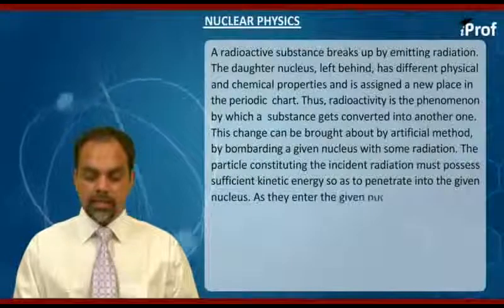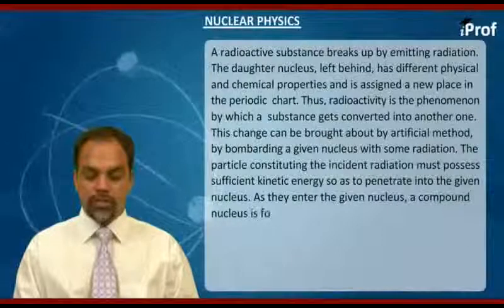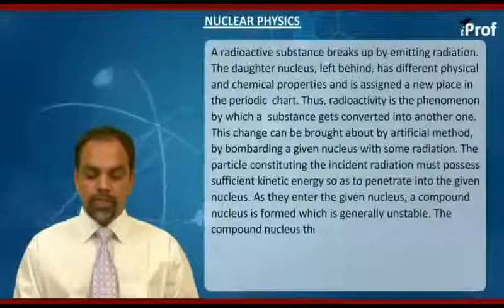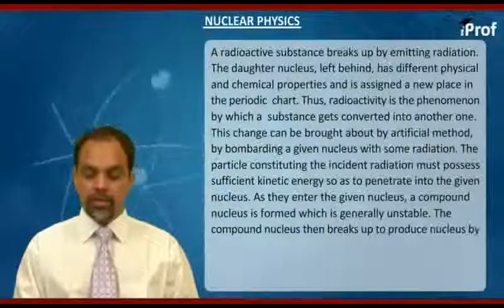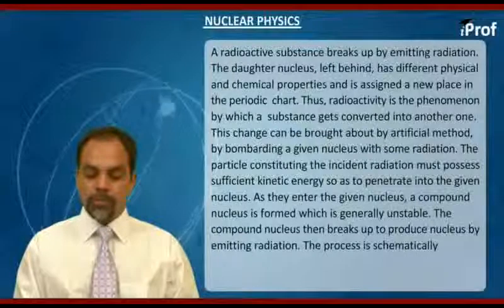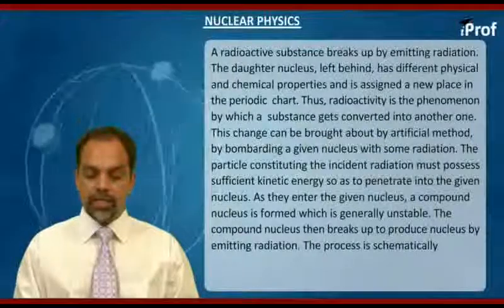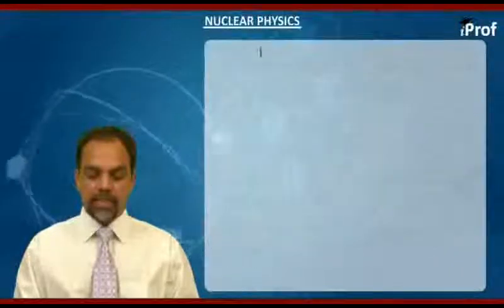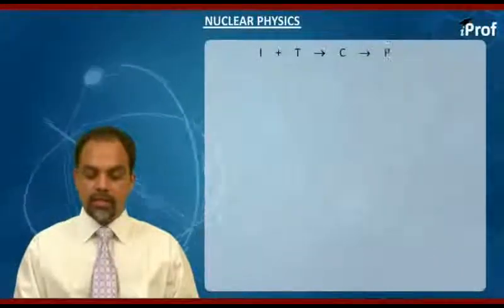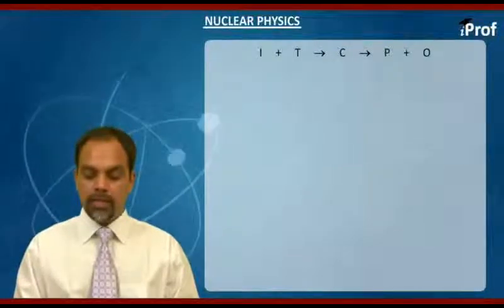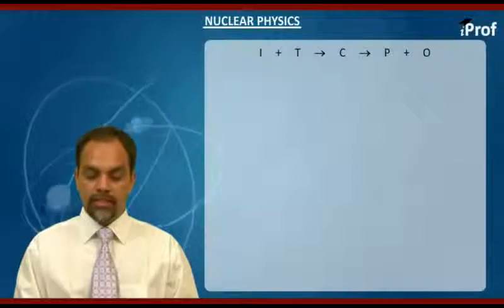As they enter the given nucleus, a compound nucleus is formed, which is generally unstable. The compound nucleus then breaks up to produce a nucleus by emitting radiation. This process, which we are calling a nuclear reaction, can be schematically represented as I plus T, giving a compound nucleus which is unstable, giving us a product P and outgoing radiation.